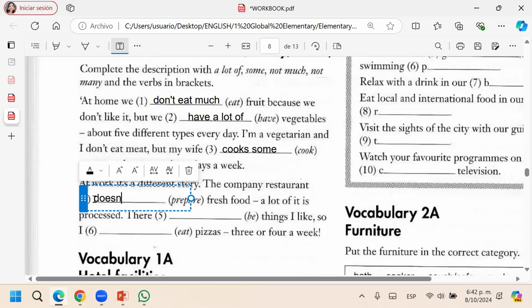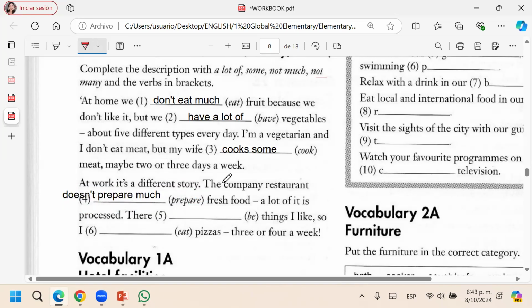Doesn't prepare much fresh food, because the company restaurant is a place, so it doesn't prepare much fresh food. A lot is processed.